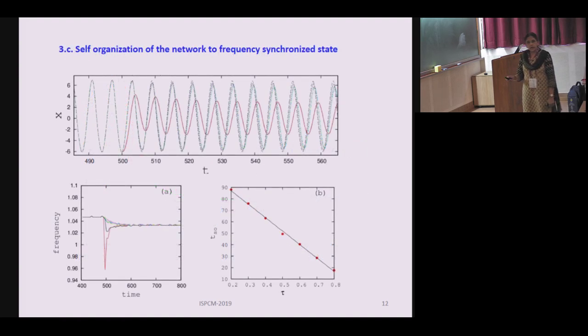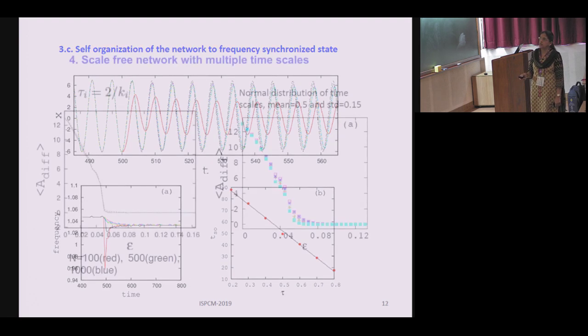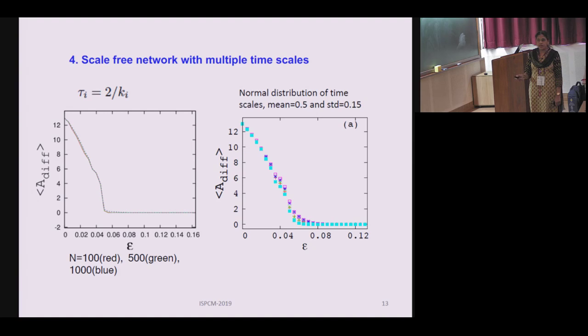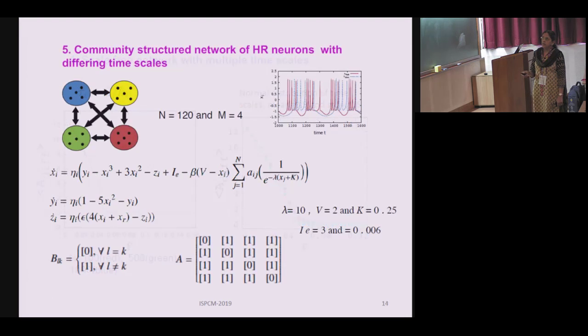And once synchrony is lost in the network, we find that for a range of parameter values, the network will self-organize into a frequency synchronized state, and this is the self-organization time that is plotted here. And when we have multiple time scales also, we have similar results with slightly different types of scaling behavior. But I have one more result where we have applied it to a community structure network of neurons, where we have neurons forming different modules like this, and they are connected by connections which are inhibitory. So within the module there is no connection, but between modules there is an inhibitory connection.